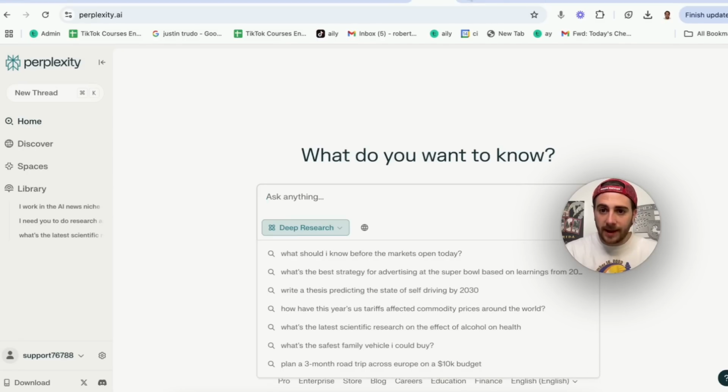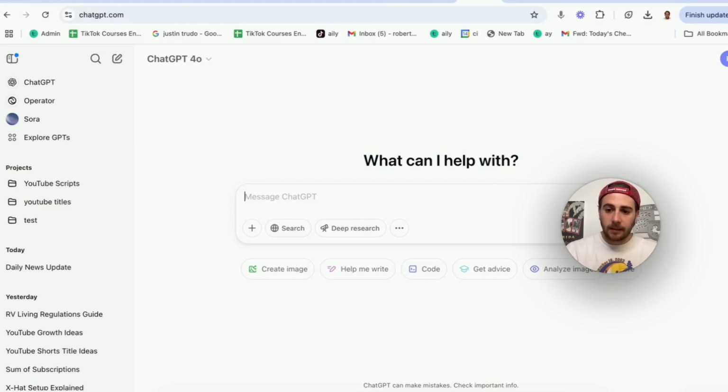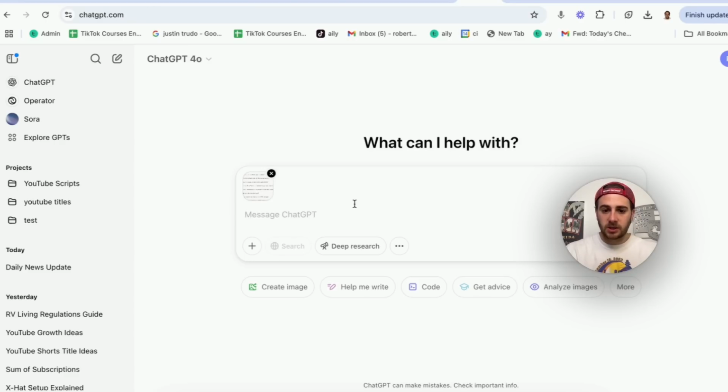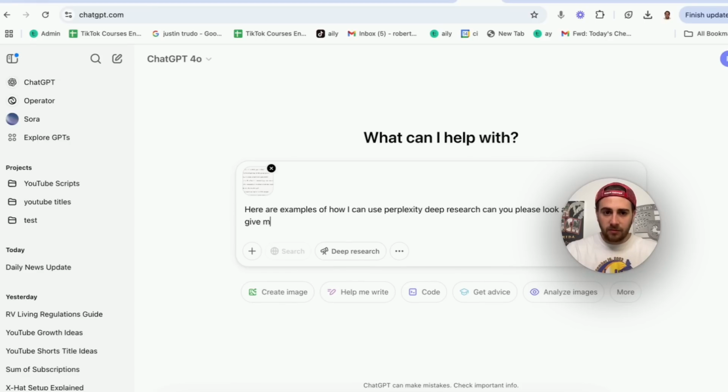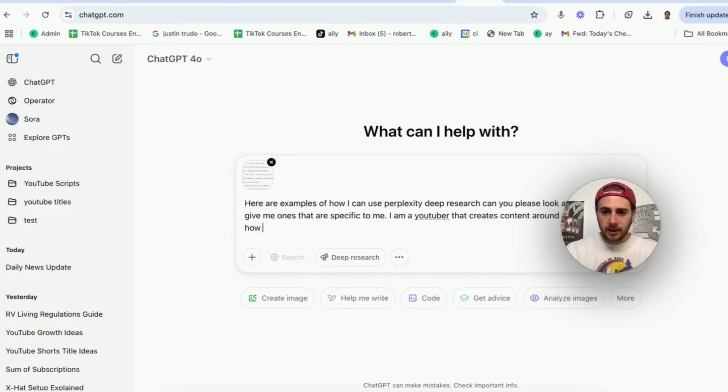So what I'm going to do now is I'm going to come over to ChatGPT. I'm going to upload this screenshot into ChatGPT, and I'm going to say, here are examples of how I can use Perplexity Deep Research. Can you please look at these and give me ones that are specific to me. I am a YouTuber that creates content around AI news and how to use AI tools. I want to use deep research to be better at my job.